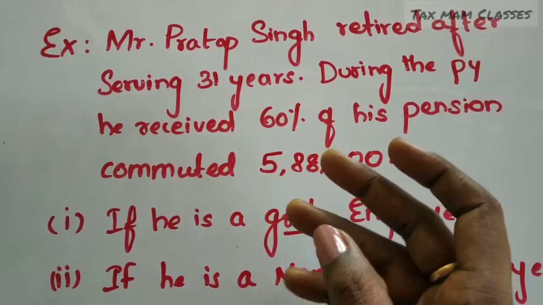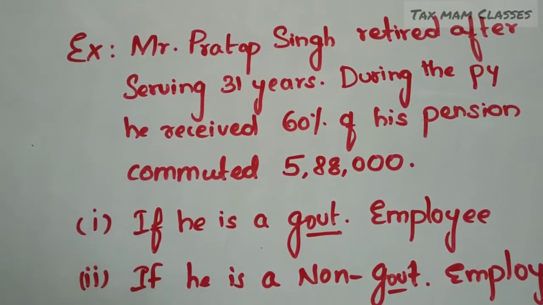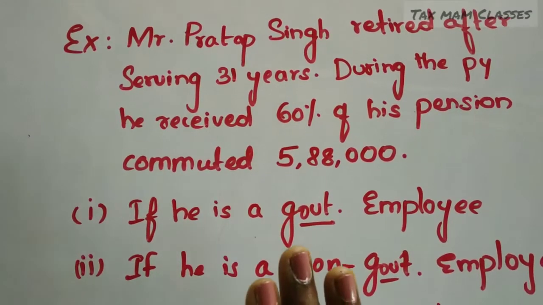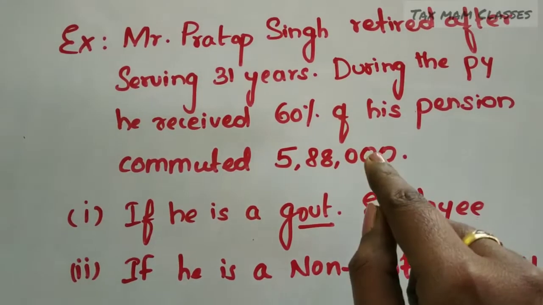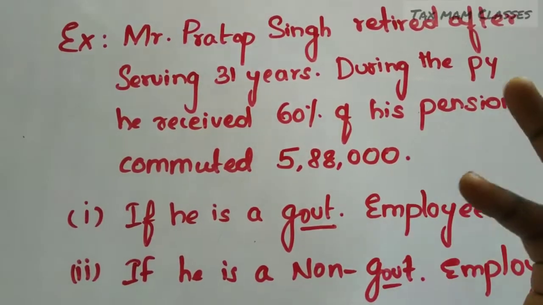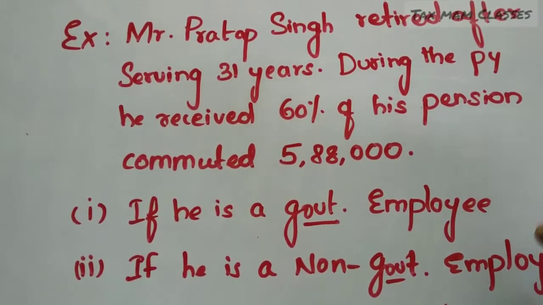And what is the provision for commuted pension? We have to see whether the person is a government employee or a non-government employee. If a person is a government employee, the total amount is fully exempt. That means the total 5,88,000 will be fully exempt. If a person is a non-government employee, we have to check whether the person is receiving gratuity or not.